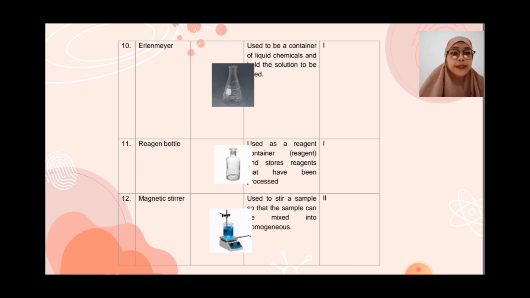Tool: magnetic stirrer, used to stir a sample so that the sample mixes into a homogeneous solution.